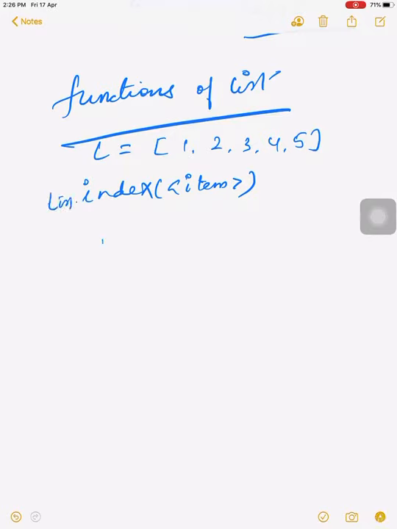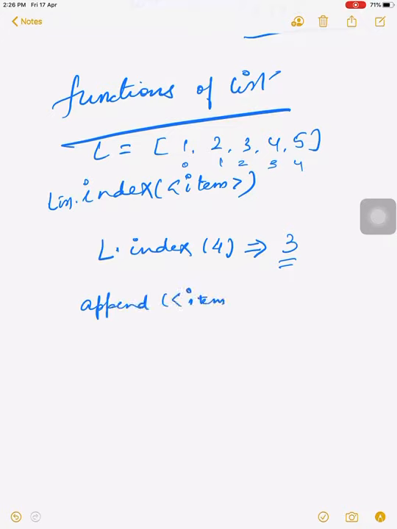For example, we have taken one list 1, 2, 3, 4, 5. If we write L dot index, and here we pass the value 4, so the index of 4 will be output. The indexes are 0, 1, 2, 3, 4. The index of 4 will be 3, so the output will be 3. So that is the purpose of the index function.